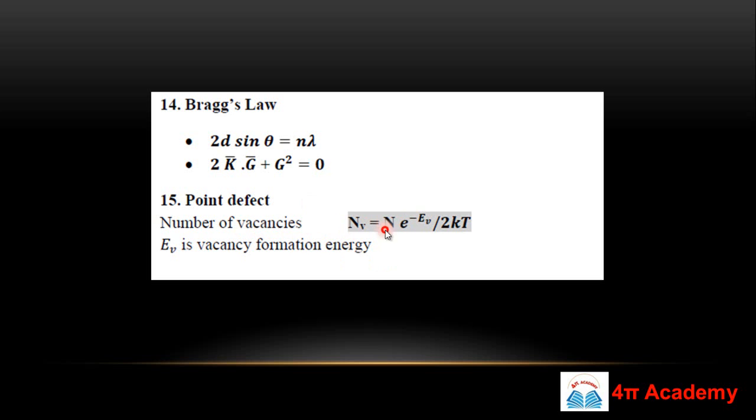By using this formula: nv equals n e to the power minus Ev upon 2kT. Here Ev is the vacancy formation energy, k is the Boltzmann constant, and T is your temperature in Kelvin. If you know the Ev value and T value, for this particular temperature you can calculate nv. And what is this n? This is the total number of particles inside your crystal.